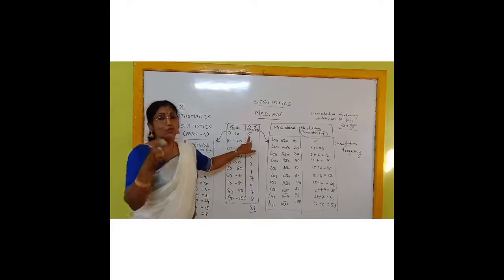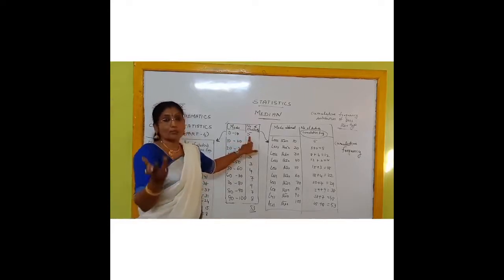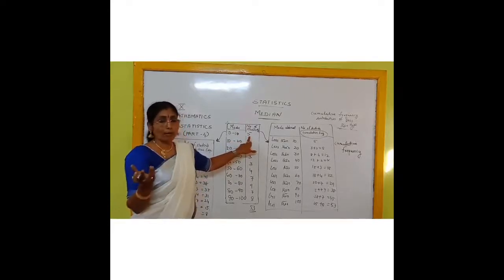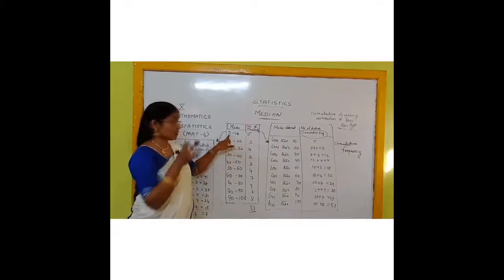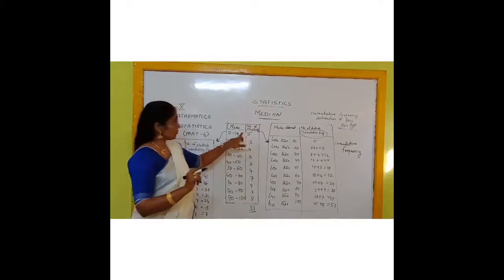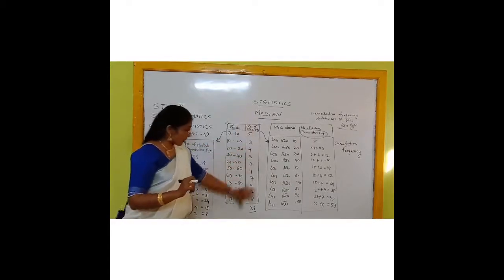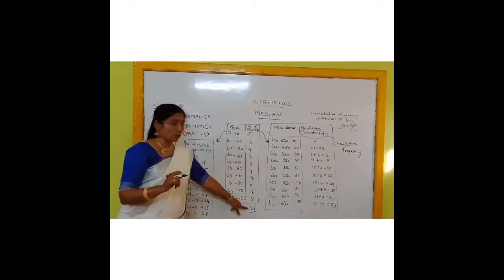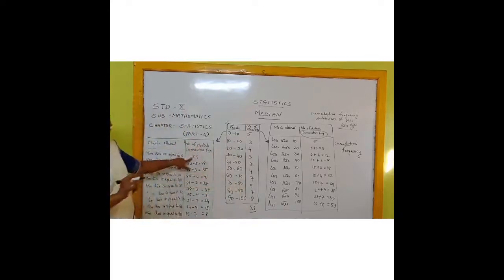We don't know how many students have got 0, how many have got 1, how many have got 2, like that. That means from 0 to 10, 5 students have got marks. So here we can see that all students have got more than or equal to 0. That means how many students? 53 students. Clear for you, children?